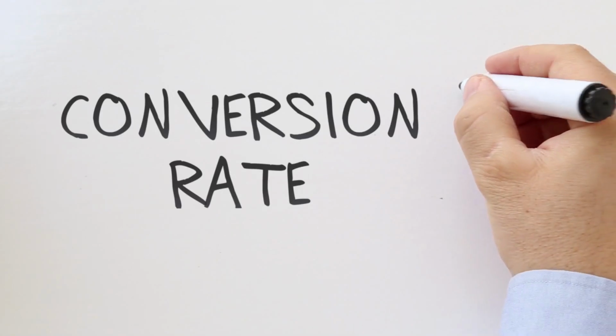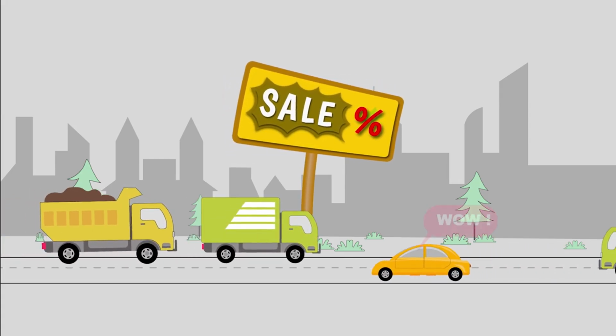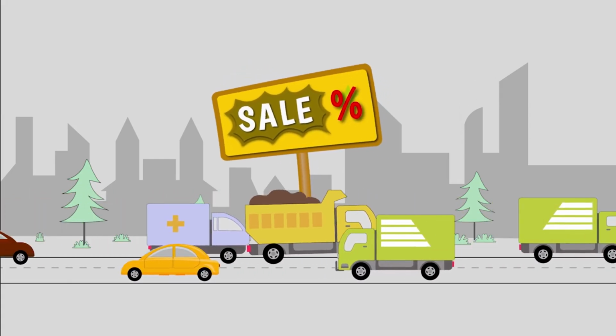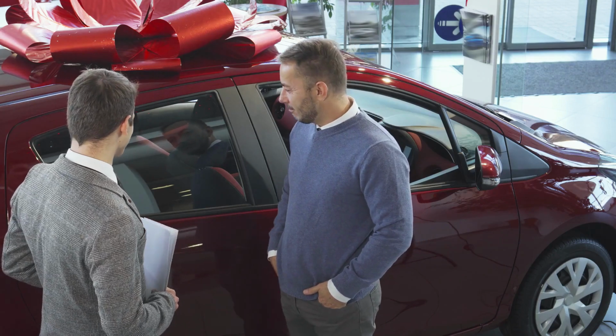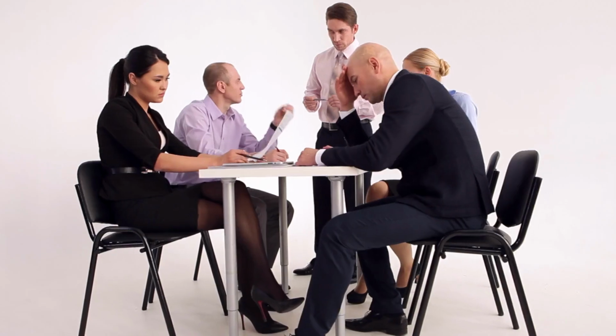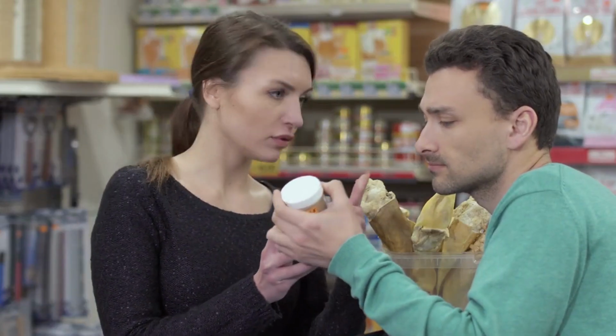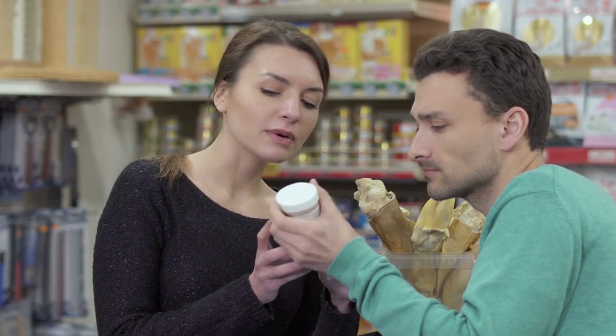Writing listings that convert using Claude. Your product listings determine whether browsers become buyers. Most sellers write descriptions that focus on what the template looks like instead of what it does for the buyer. This is a costly mistake. Every word in your listing should answer one silent question the buyer is always asking. Will this template solve my specific problem and give me the result I need quickly and easily?